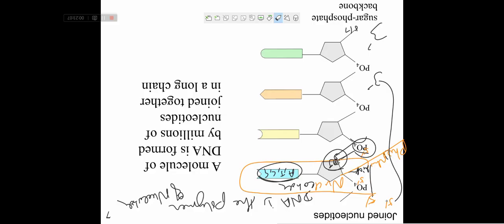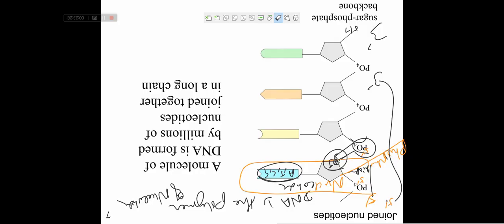Here in DNA, there is a 5' and a 3'. If a hydroxyl group is present at the last, that is the 3' end. And if a phosphate group is present at the last, that is known as the 5' end. So remember this.